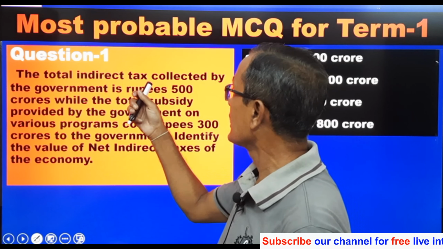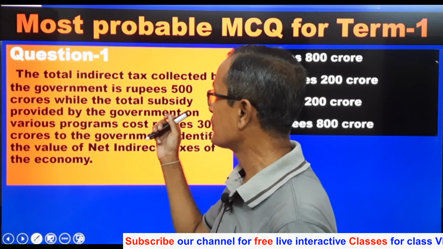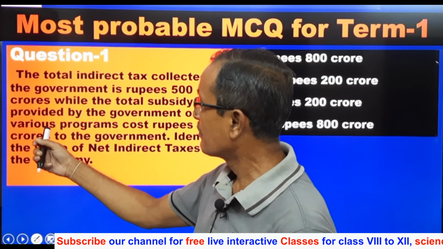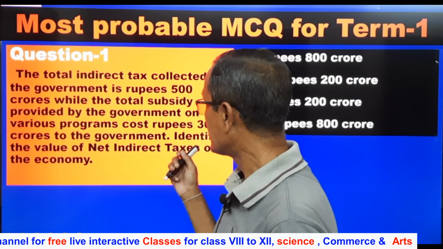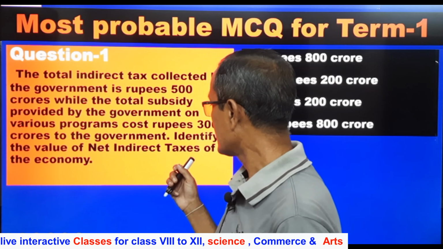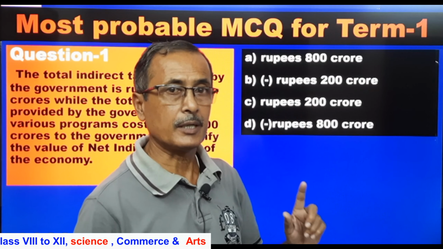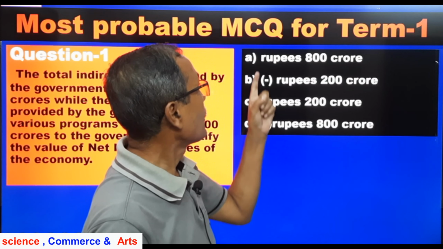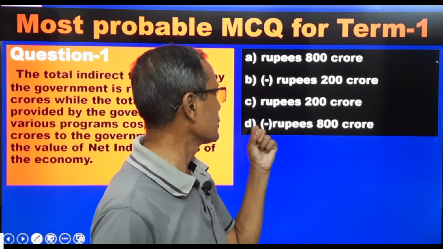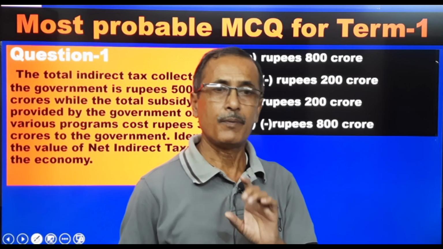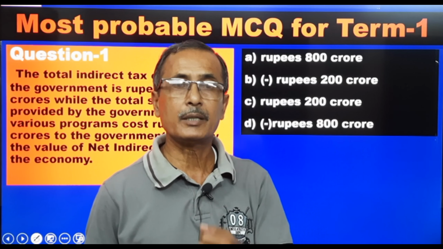The total indirect tax collected by the government is rupees 500 crores, while the total subsidy provided by the government on various programs cost rupees 300 crores to the government. Identify the value of net indirect tax of the economy. Now see here, you have to find out the net indirect tax, NIT. The options given: A rupees 800 crores, B minus rupees 200 crores, C rupees 200 crores, D minus rupees 800 crores. The first point is how to find out NIT, I mean net indirect tax.